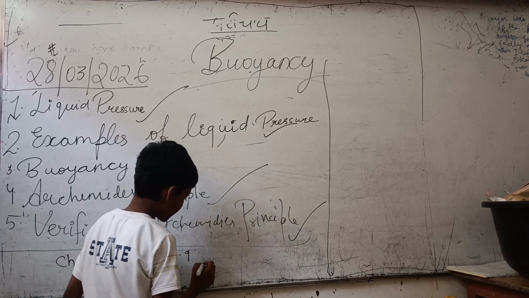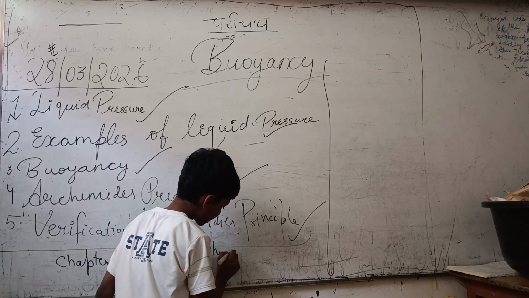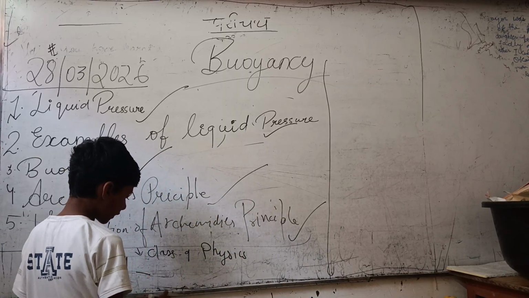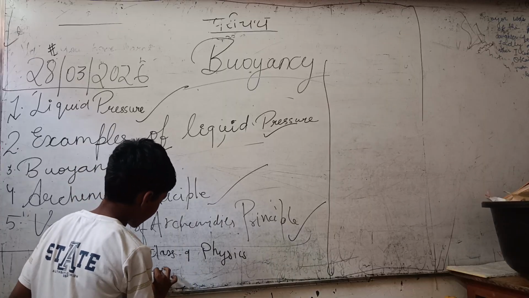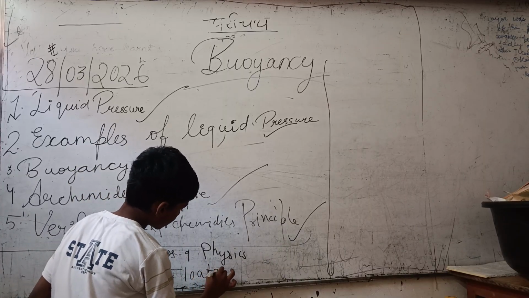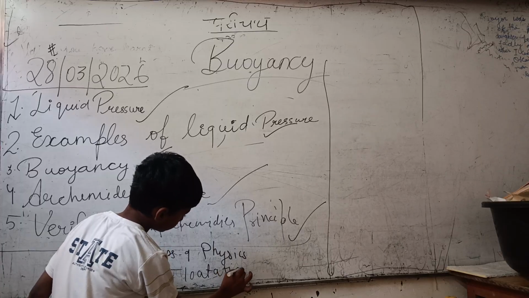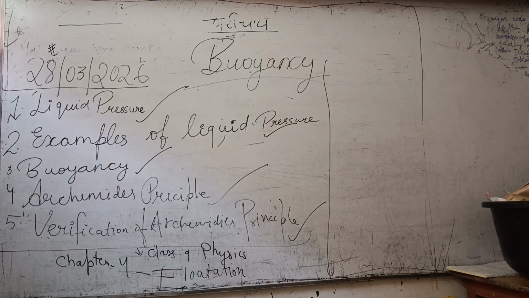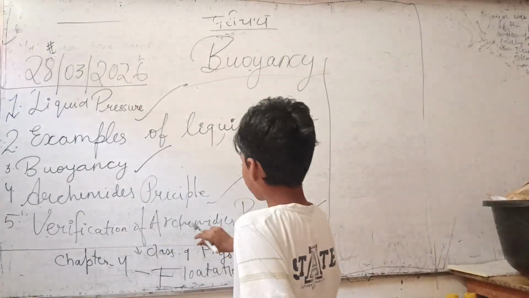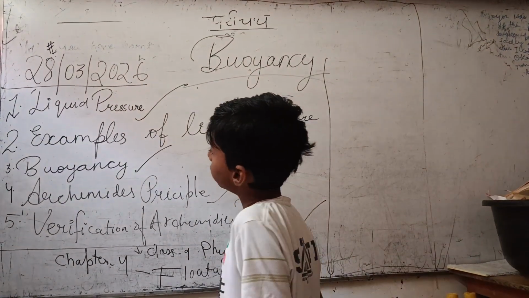Physics. Class 9 physics. Chapter 4. This chapter is called flotation. These five topics are coming in chapter 4, class 9 physics, flotation.